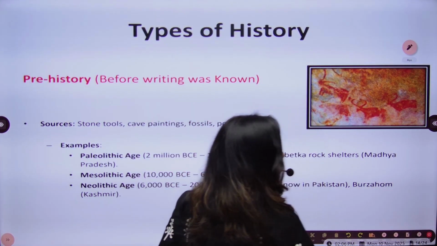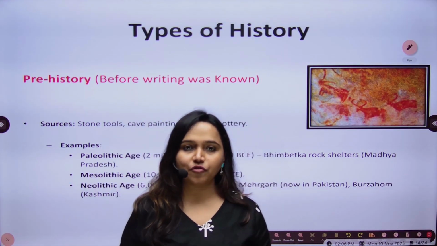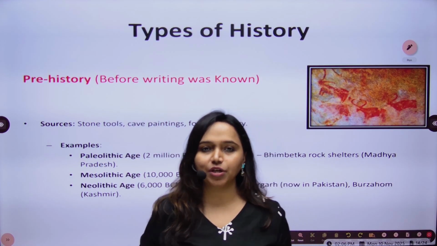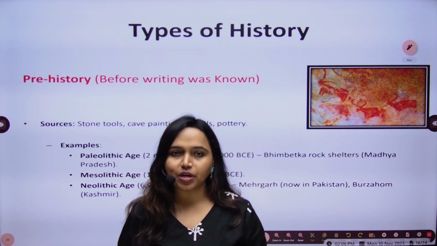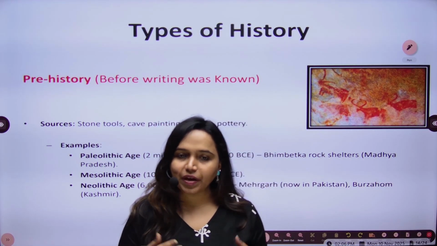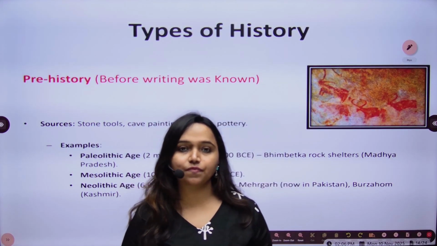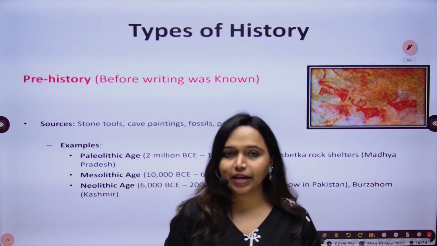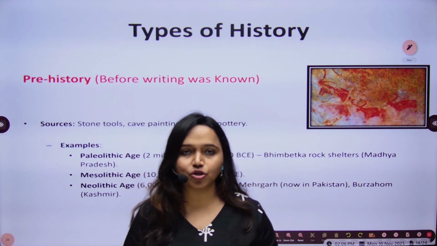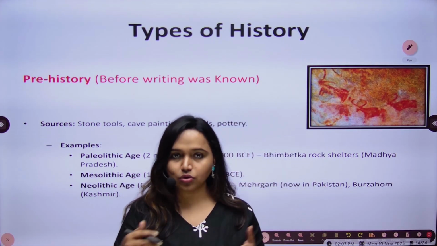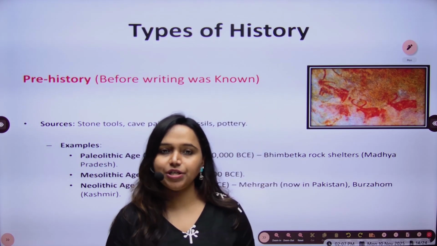Now moving forward to types of history. Now we will see the types of history based on the availability of resources or sources. History is divided into different types on different parameters. When we divide history based on the type of sources, whether written, literary sources, or archaeological sources, we have divided history into three types: prehistory, proto-history, and history.